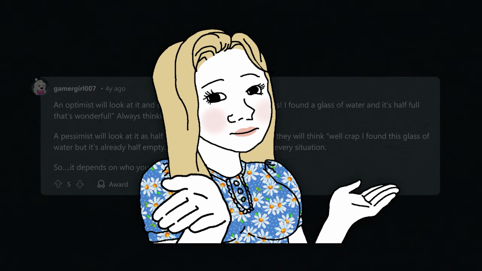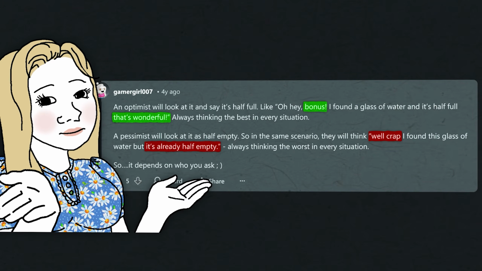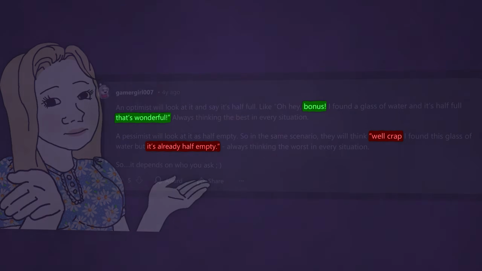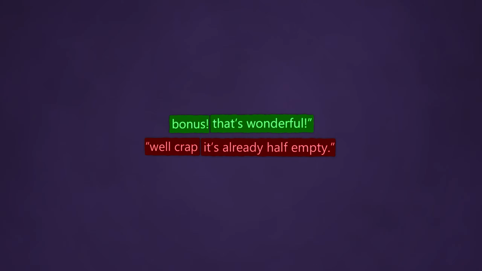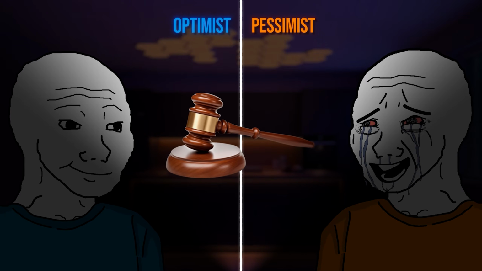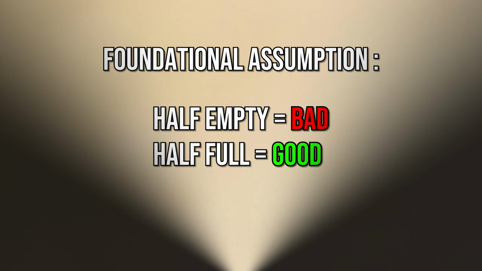This Reddit user clearly encapsulates this assumption. Though interestingly, notice how the user adds context to each statement to explain why they view it that way. This is the most important point of the entire question, which is heavily overlooked. We need the additional context of whether they are being hopeful or seeing the worst of the glass half filled. That is actually what we're judging when we assign them the term optimist or pessimist based on their answer. Now, let's circle back to the foundational assumption we made and see how it is inherently flawed.